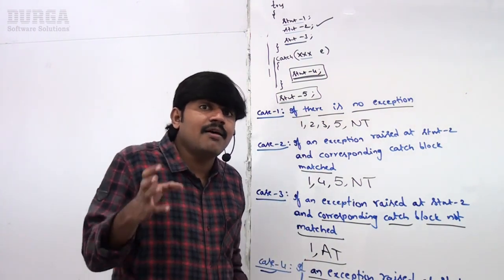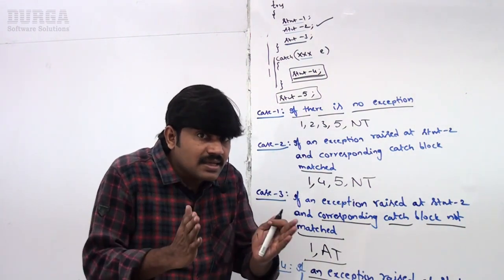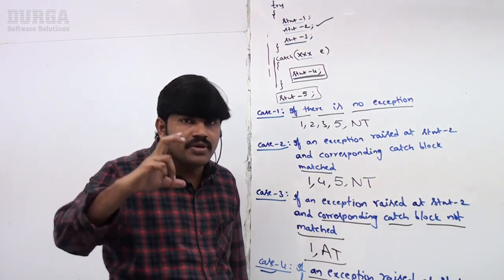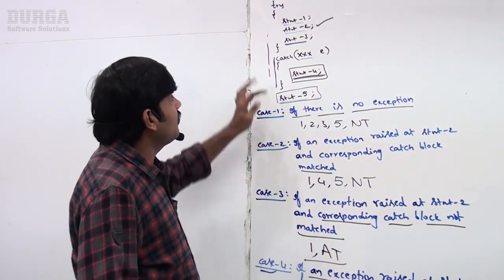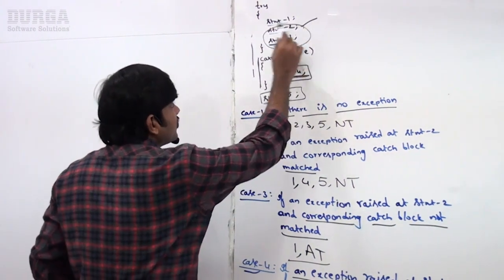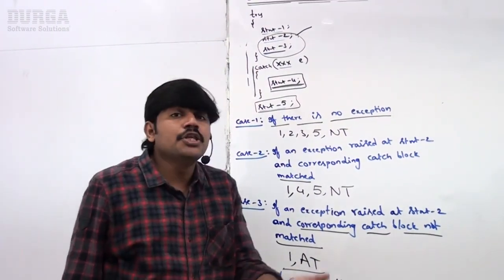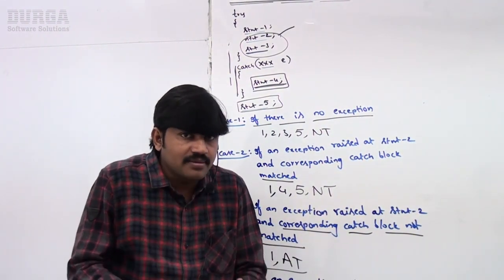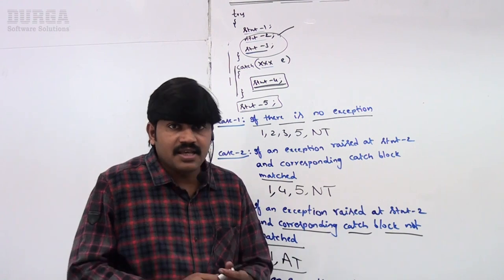Next, the length of the try block should be as small as possible. Normal code, don't try to include inside the try block, because inside the try block, if an exception is raised anywhere, the rest of the try block is not going to be executed even though you handle that exception. That's why the try block length should be as small as possible.